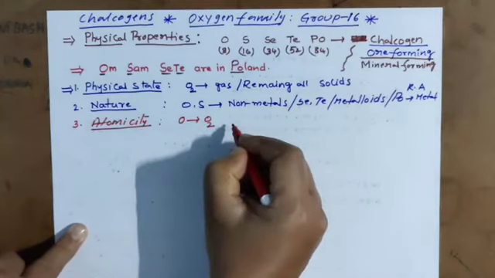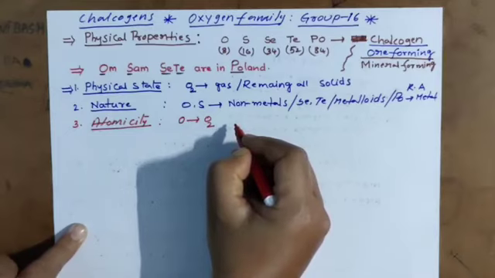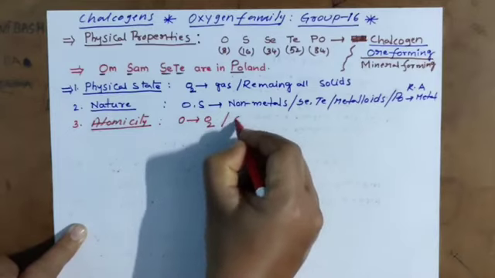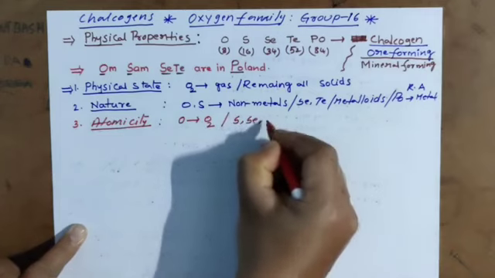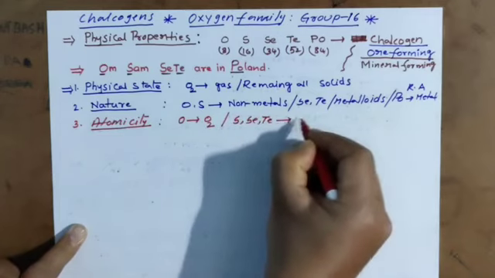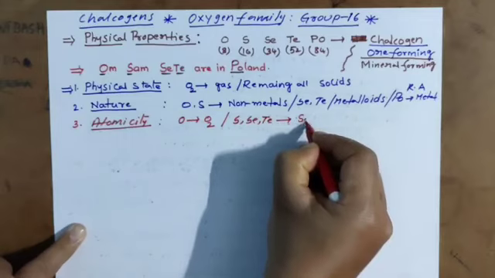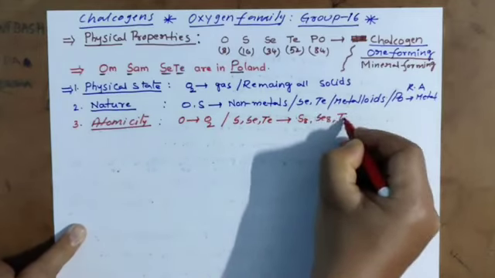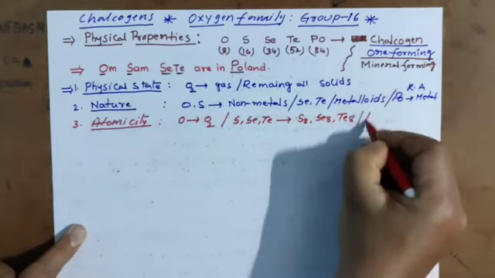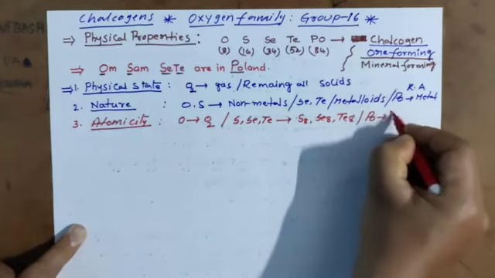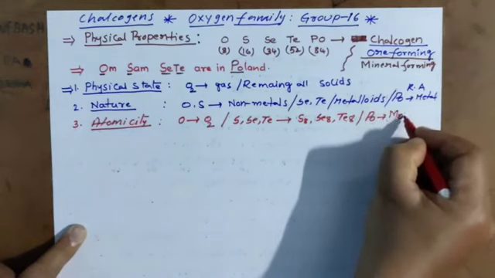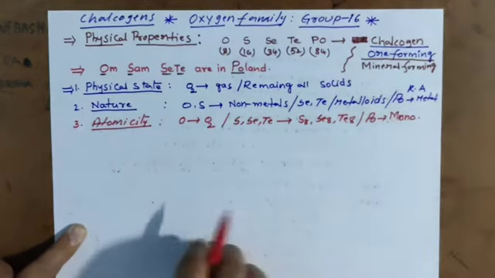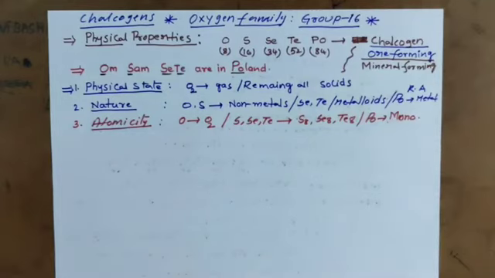Sulfur, selenium, tellurium are polyatomic: S8, Se8, Te8. Polonium is monoatomic. Oxygen is diatomic, sulfur, selenium, tellurium are polyatomic, and polonium is only monoatomic.